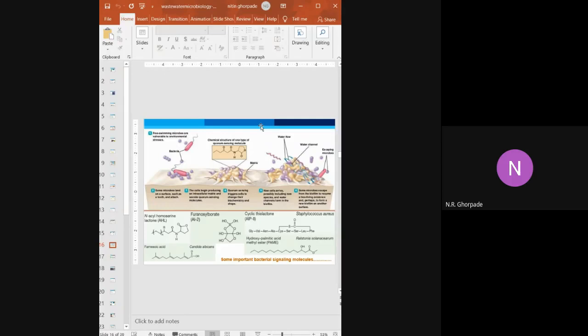So when this structure is formed, maybe the same or different bacteria will be there. So here it is important for the bacteria for growth purposes.